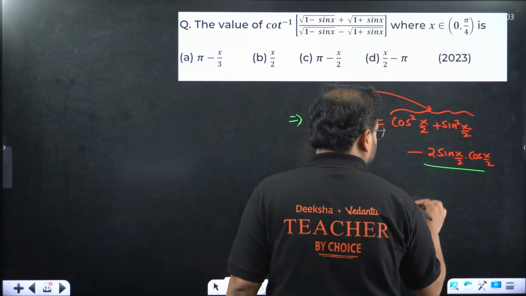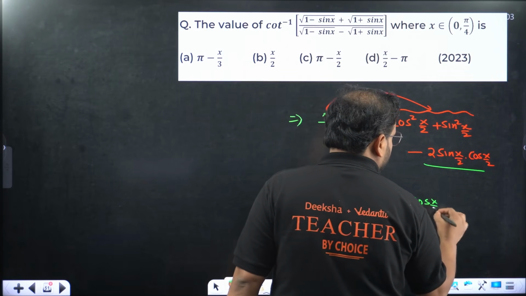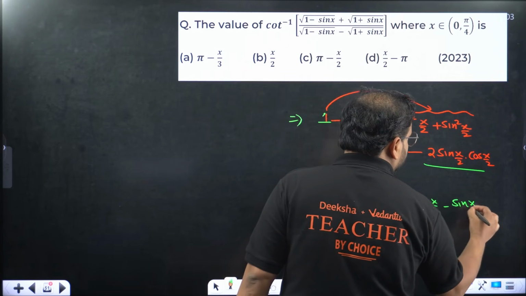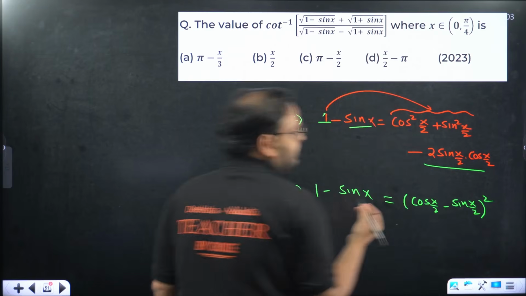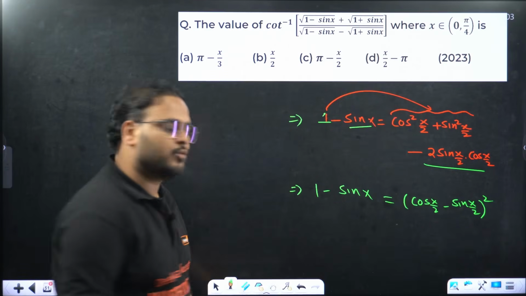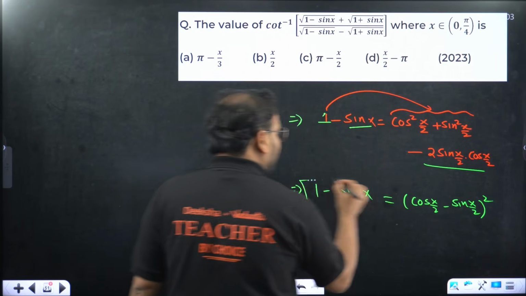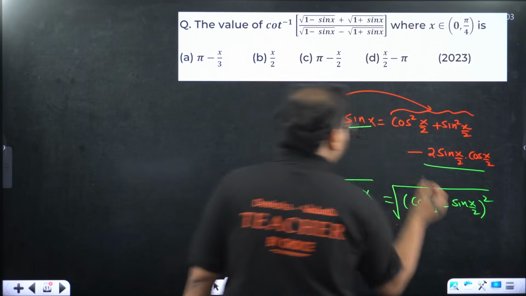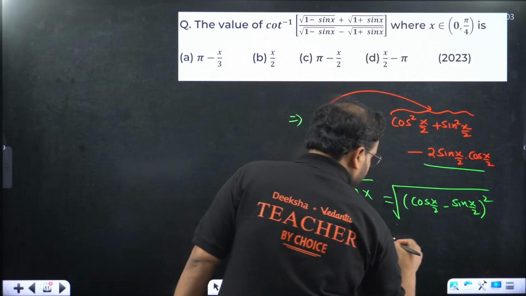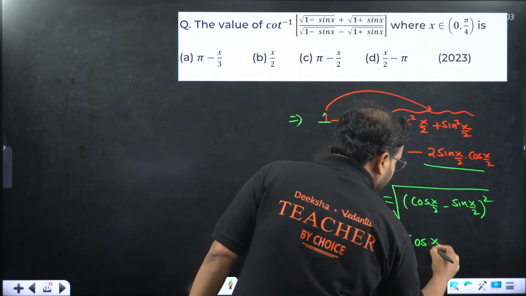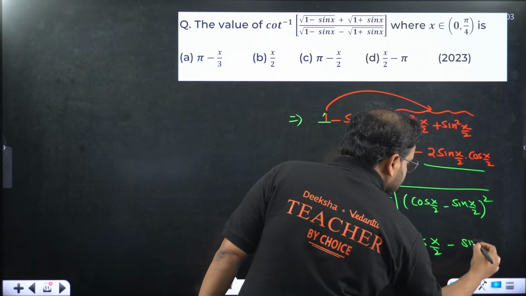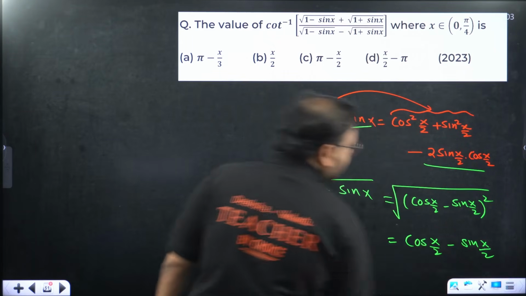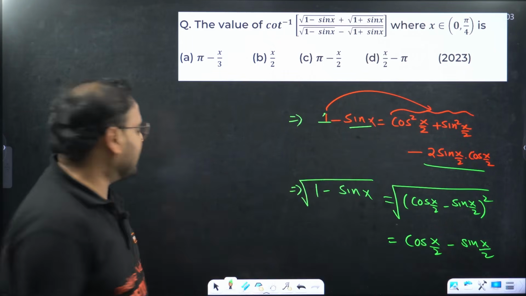Something we have seen, sir. A minus b the whole square. Apply root, please. In the question, there is a root. This becomes cos of x by 2 minus sin of x by 2. Because root and square will cancel.